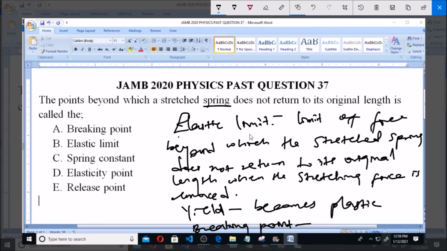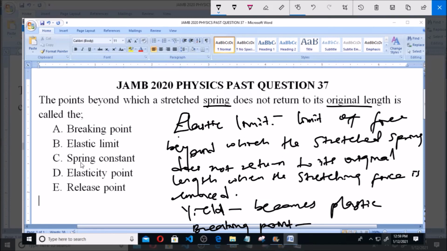So, once the elastic limit is exceeded, the material or substance does not return back to its original length. Like the spring, once it is stretched above its elastic limit, it will not return to its original length, although it will return, but not to its original length anymore. Then once it gets to the yield point, it will lose all its elasticity completely and become plastic, and after that the breaking point is where it breaks.